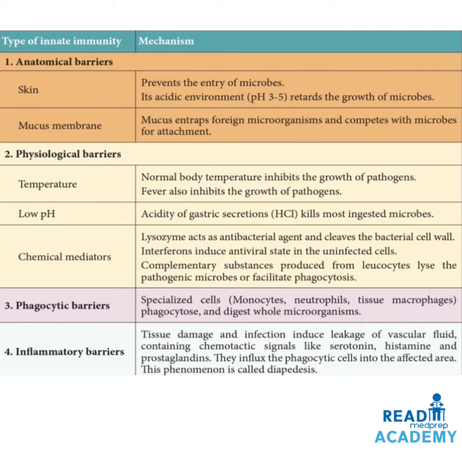Phagocytic barriers, specialized cells like the monocytes, neutrophils, tissue macrophages, phagocytose and digest the whole microorganisms. Inflammatory barriers. Tissue damage and infection induce leakage of vascular fluid containing chemotactic signals like serotonin, histamine, and prostaglandins. They influx the phagocytic cells into the affected area. This phenomenon of movement of the phagocytes to the site of inflammation is called diapedesis.